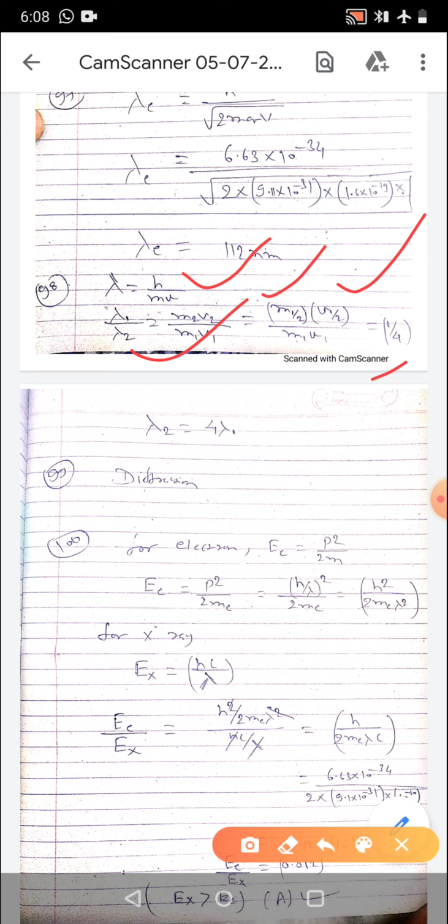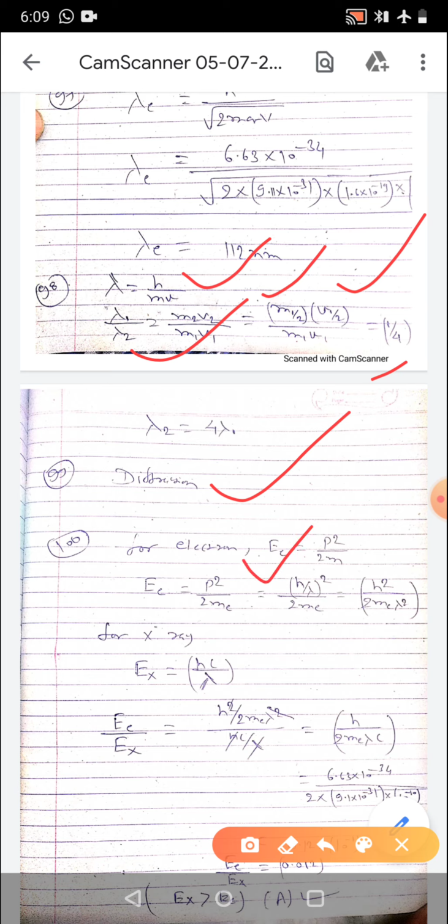Then in question 99, Thomson's experiment confirmed the existence of matter waves by the phenomenon of, here that is due to diffraction, and a crystal diffraction experiment can be performed.